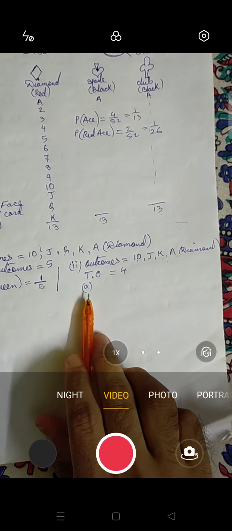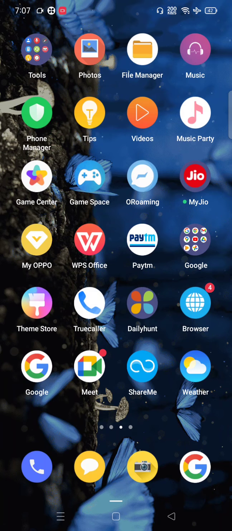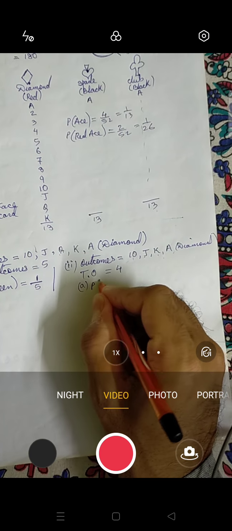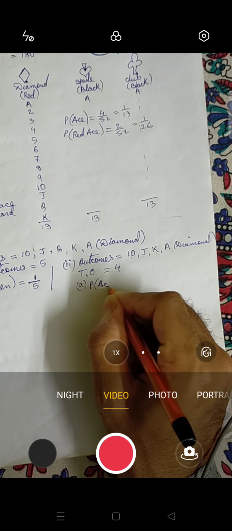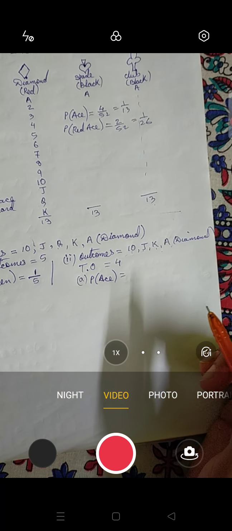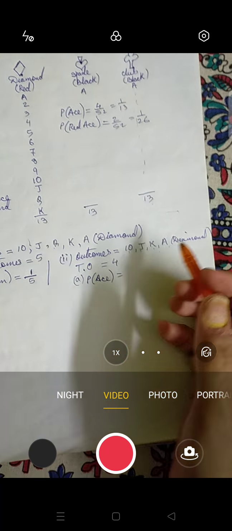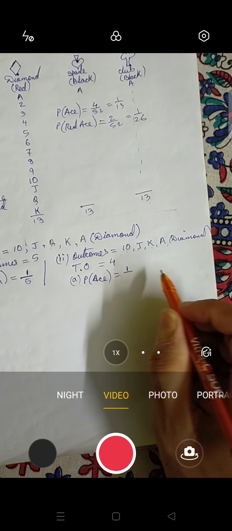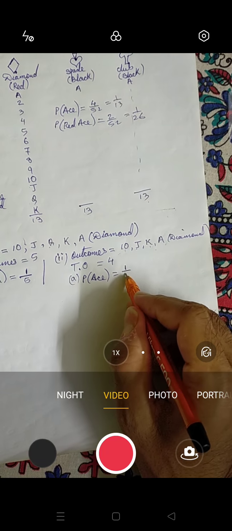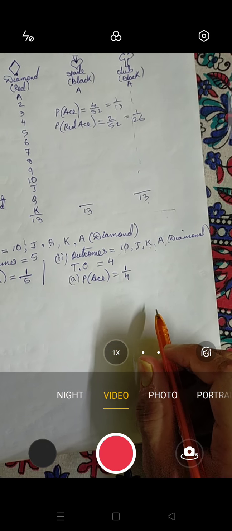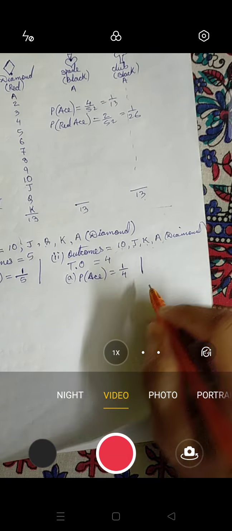It has been given number 2a in the book. So you have to write exactly same. Okay. So probability of ACE. We have already written formula in the first question, so no need to write it again. So probability of ACE, you can see how many A's are there? 1. And total outcome is what? 4. This time it will be 4. So 1 by 4. Now I'm writing it over here. You can write in the next line.